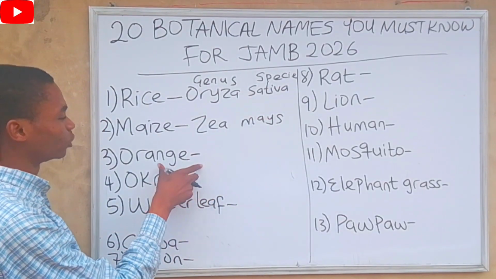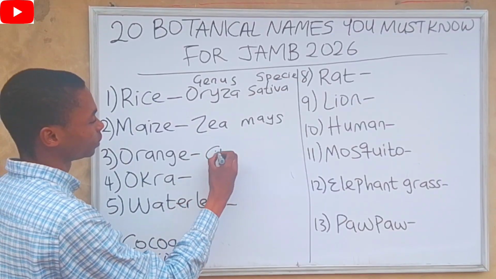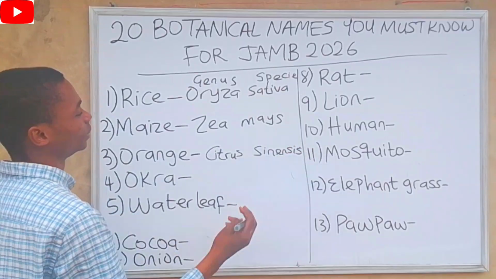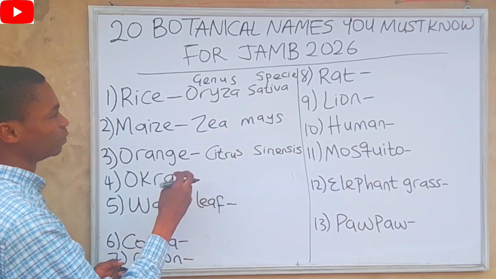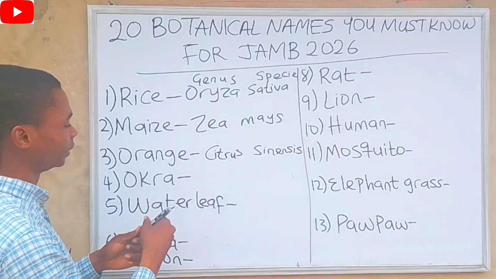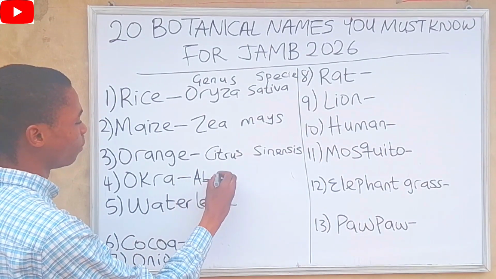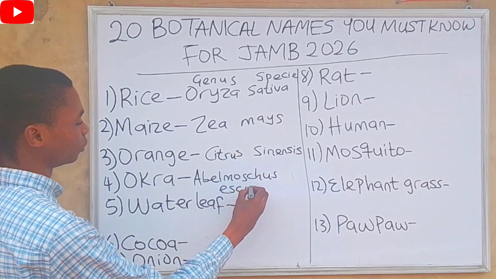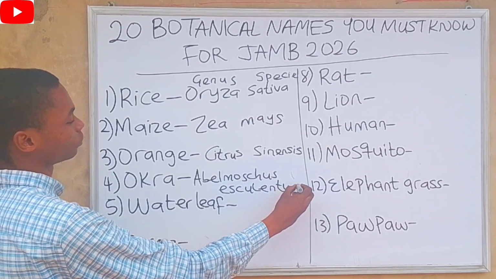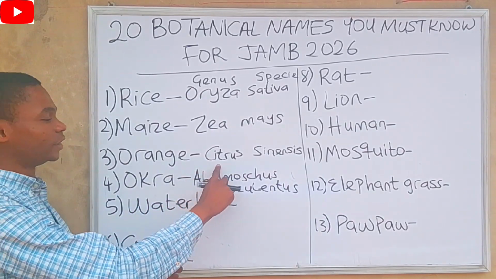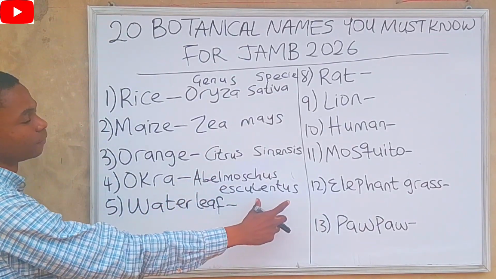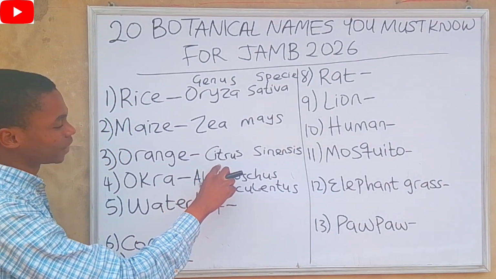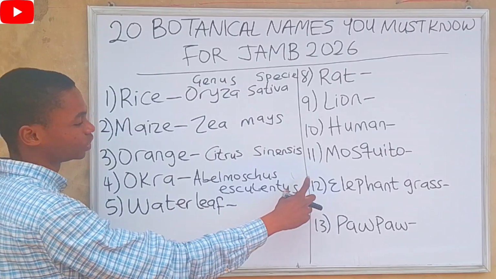For orange, the botanical name of orange is Citrus sinensis. For okra, the botanical name of okra is Abelmoschus esculentus. The genus is Abelmoschus, while the species of okra is esculentus. You can identify it: genus starts with a capital letter, while species starts with a small letter.